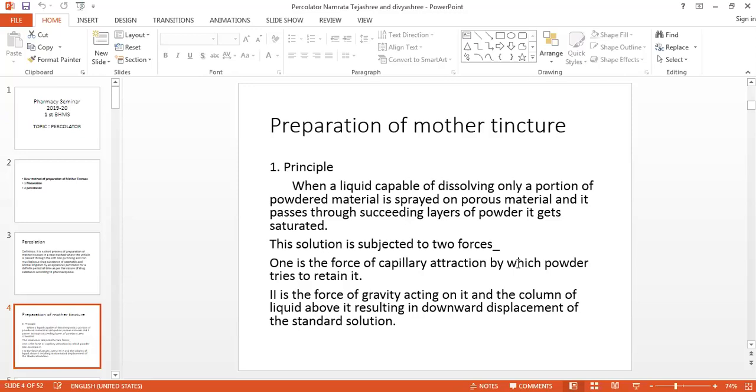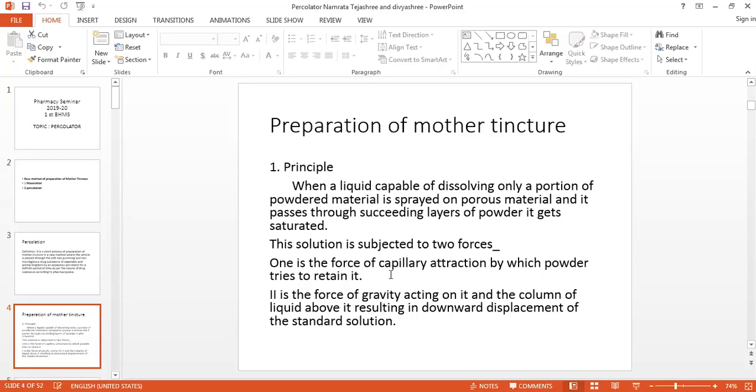This solution is known as a mother tincture, and this mother tincture is produced by two forces. One is the force of capillary attraction, and the second one is the force of gravity. तो ये capillary action कौन produce करता है?